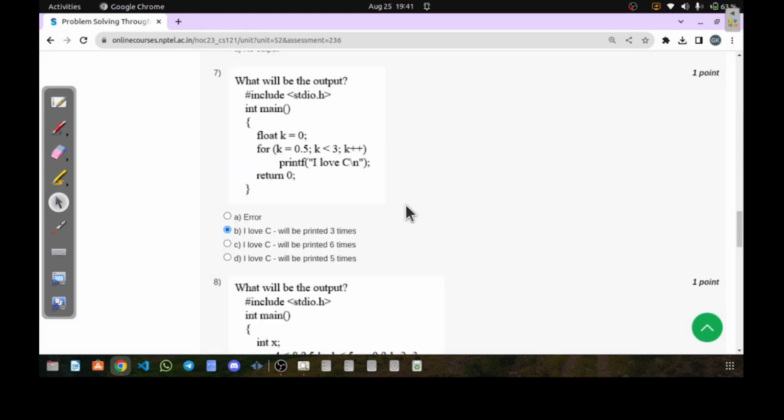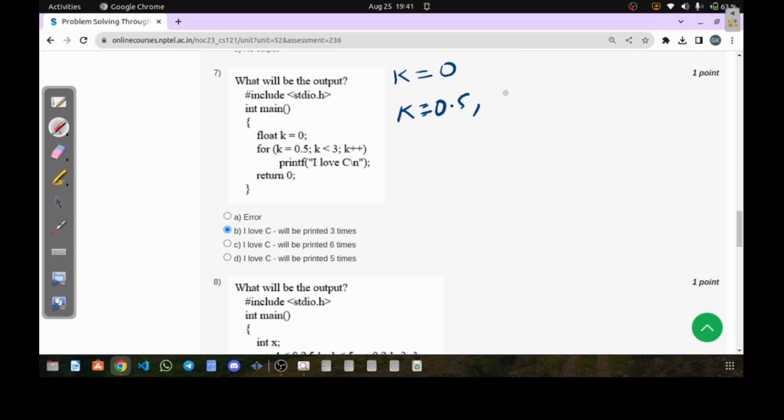Okay, let's see the next question. The next question is question number 7. Now in this question, if you look carefully, we are going to find the output. Here we have a variable k of which nature? Float type, and we have a for loop which we have to execute. This for loop is saying k is equal to 0.5. It is initializing the value of k as 0.5, and it will be 0.5 because it is of float type.